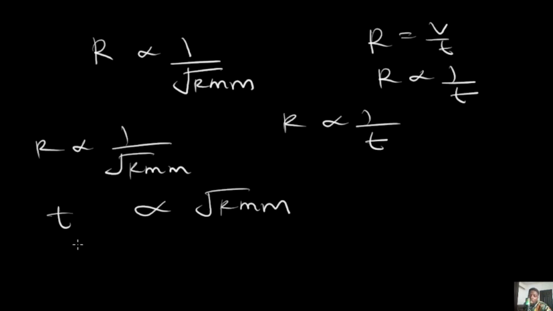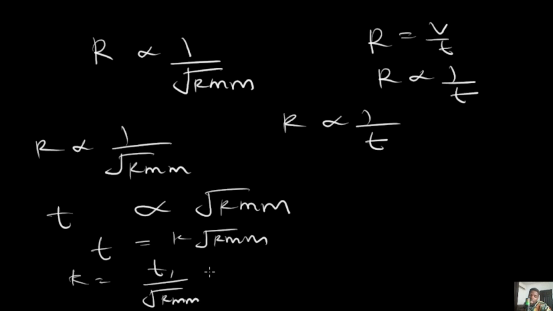So if we decide to express this, removing the proportionality sign, we can now write it as T equals K root RMM. K would now be equal to T1 or T all over root RMM. Extending this will give us T1 over root RMM1 is equal to T2 over root RMM2.